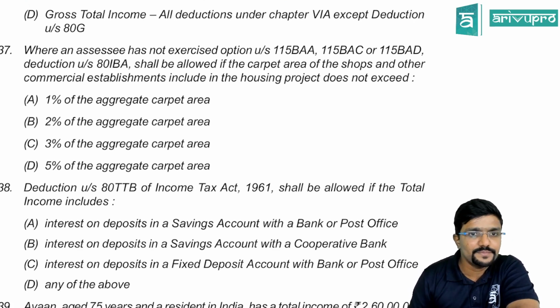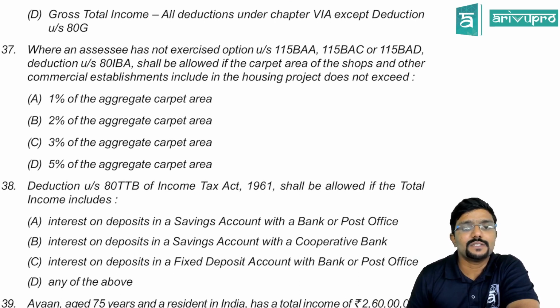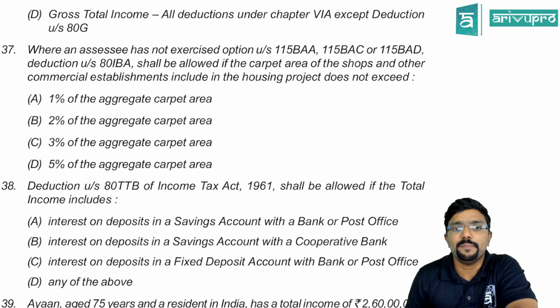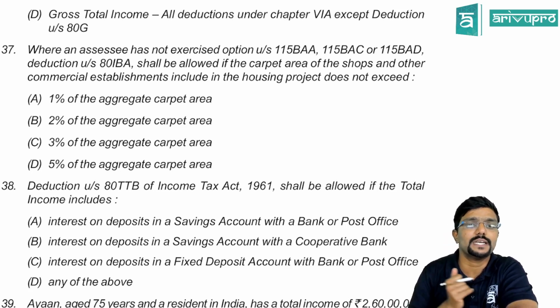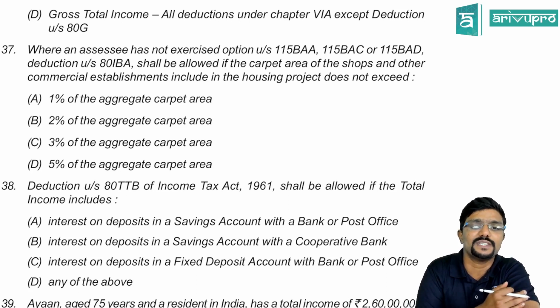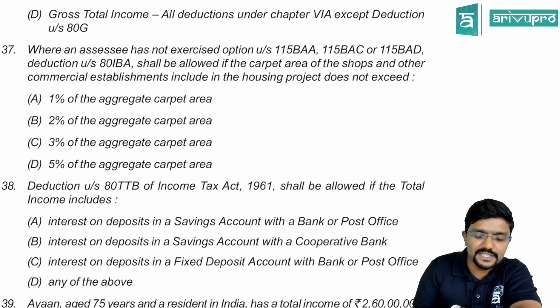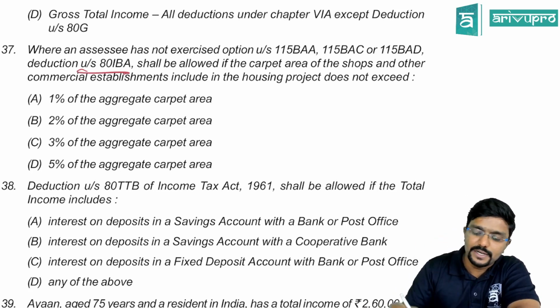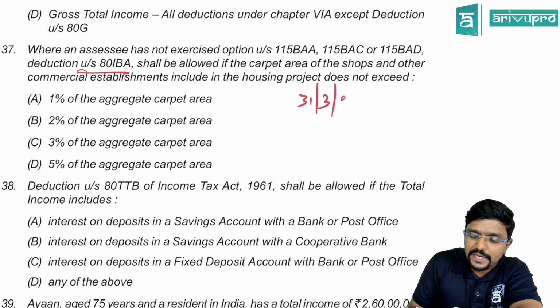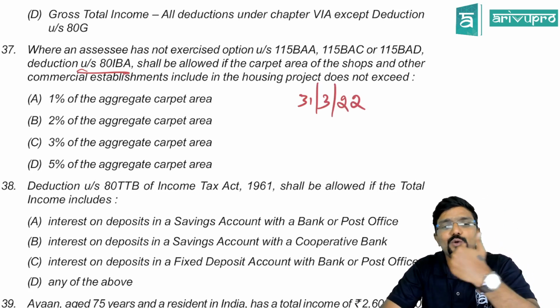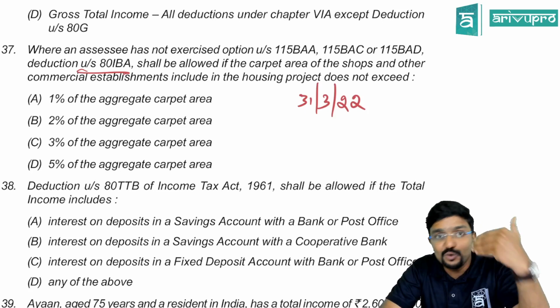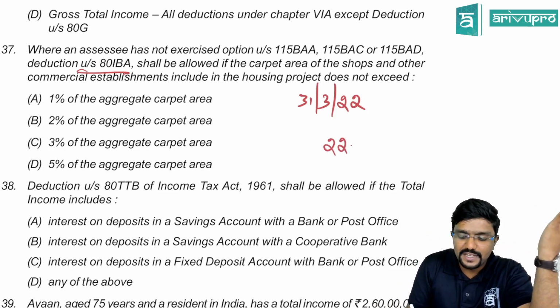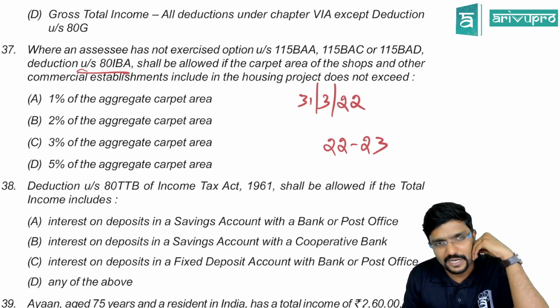Yeah, 37. Where an assessee has not exercised option under section 115BAA, BAC or BAD, deduction under section 80IBA shall be allowed if the carpet area of the shops and other commercial establishments included in the housing project does not exceed. See, here under section 80IBA, deduction for some housing projects was allowed till 31st March 22. Any housing project approved before 31st March 22. So for you guys, that is previous year 22-23, this section is not so relevant. Clear?